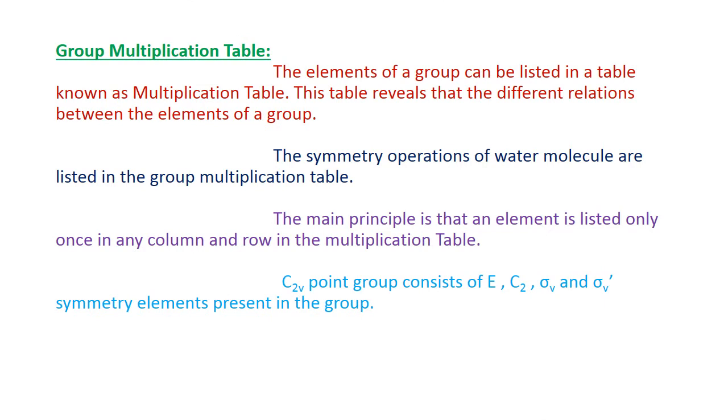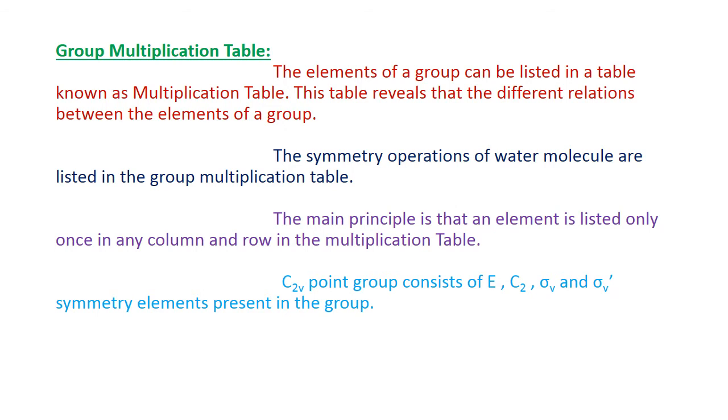Now we discuss the group multiplication table. The elements of a group can be listed in a table known as the group multiplication table. The table reveals the different relations between the elements of the group. The symmetry operations of a water molecule, the C2V group, are listed in the group multiplication table. The main principle of this table is that an element is listed only once in any column or any row in the multiplication table.